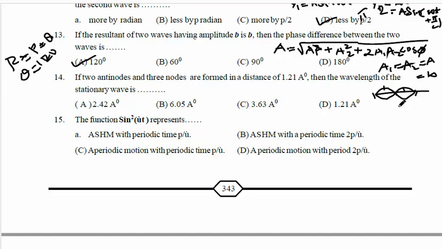Two antinodes means two loops. Two loops means one wave. One wave means one wavelength. One wavelength means 1.21 is the wavelength. The total distance, 1.21 angstrom, is given, so it is lambda. Lambda is 1.21 angstrom. Three nodes and two antinodes make two loops, two loops mean one wave, one wave means one wavelength, and one wavelength is 1.21, given already. So the direct answer is 1.21.